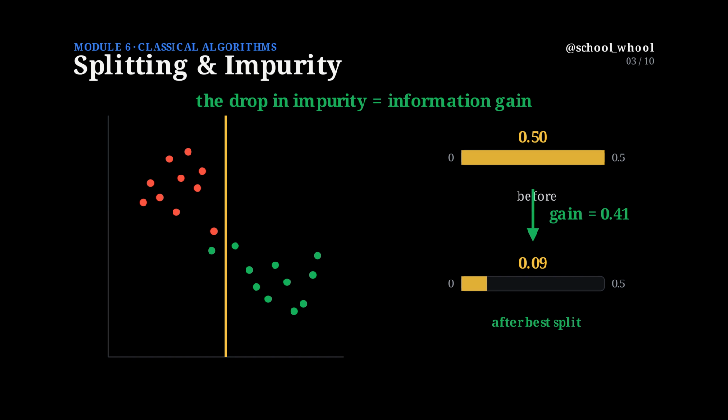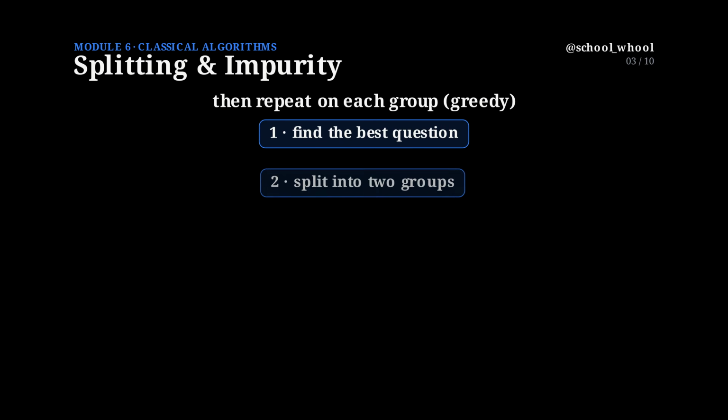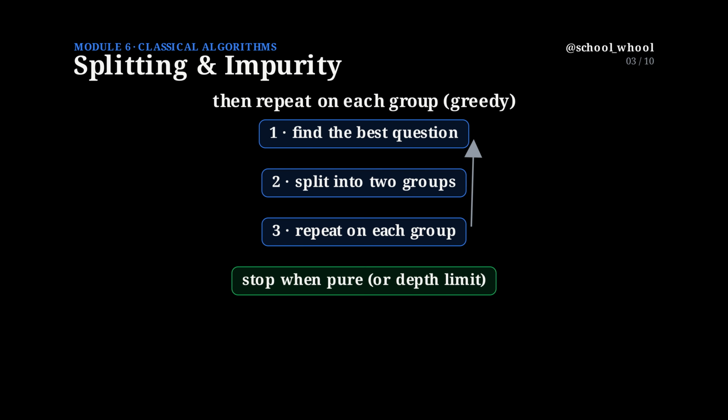That winning question becomes the node. Then the tree does the very same thing again, on each new group. Find the best question, split and repeat, growing the tree one node at a time. It stops when a group is pure, or when we tell it to stop. That step-by-step, best first approach is called greedy.